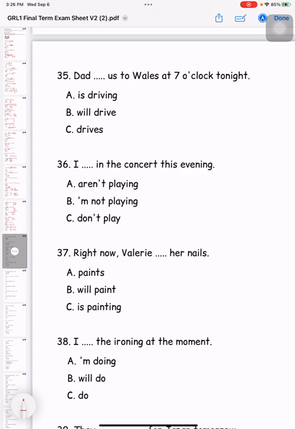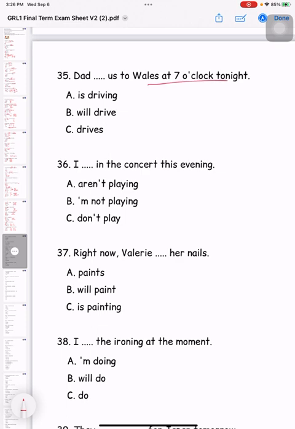Okay, alright, 35. That us to Wales at 7 o'clock tonight. Okay, understand the sentence first. Dad 今晚会载我们去那个 Wales. Okay, 7点钟会载我们. That means, have we done the action yet? Not yet. Okay, because tonight 7 o'clock only Dad, right? He's driving us. So which one is the correct tense? Which one should we use?